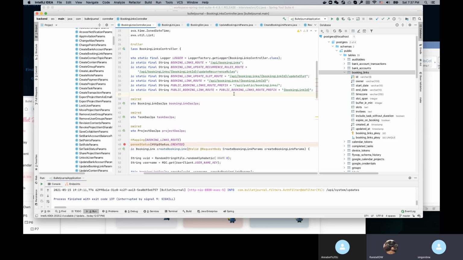Wait. Actually, I'm being misguided by you. Why is it a link now? When the user makes a booking, why is it a link? It doesn't have anything to do with a link anymore. I mean, I just randomly put a name. It's a booking actually, right? Booking. Oh, it's actually a meeting. It's weird in our model.